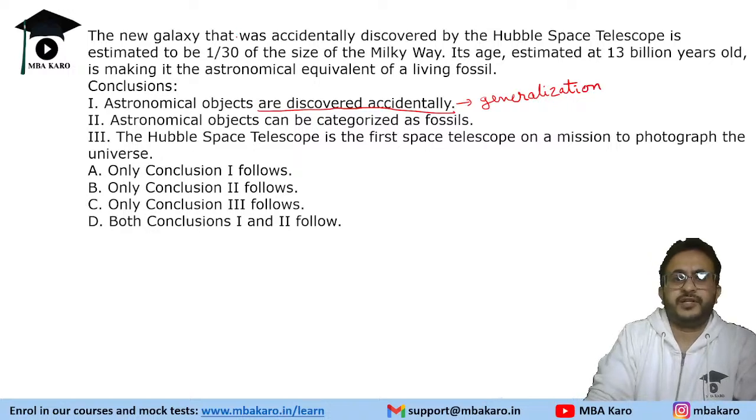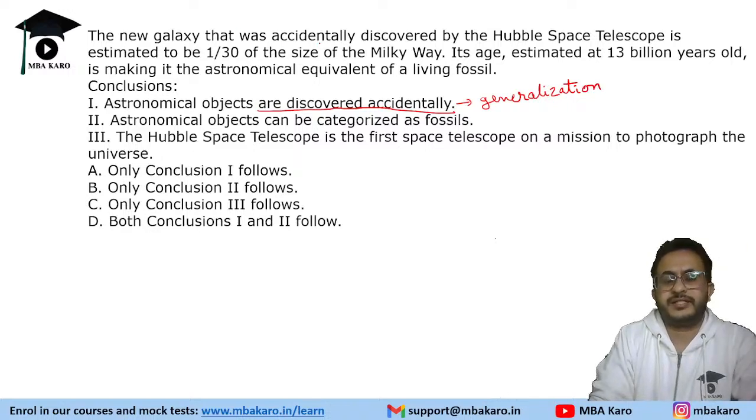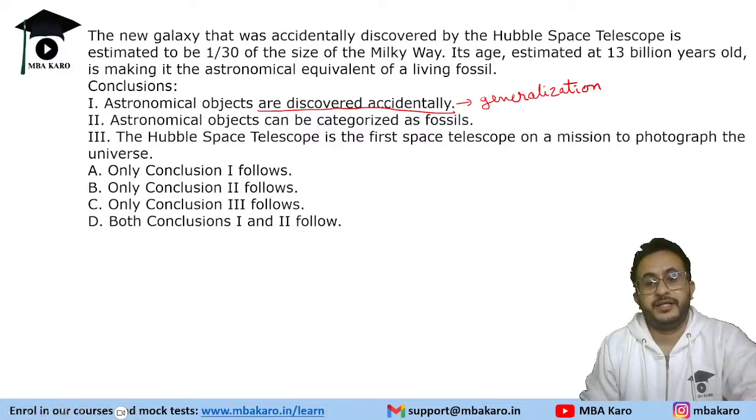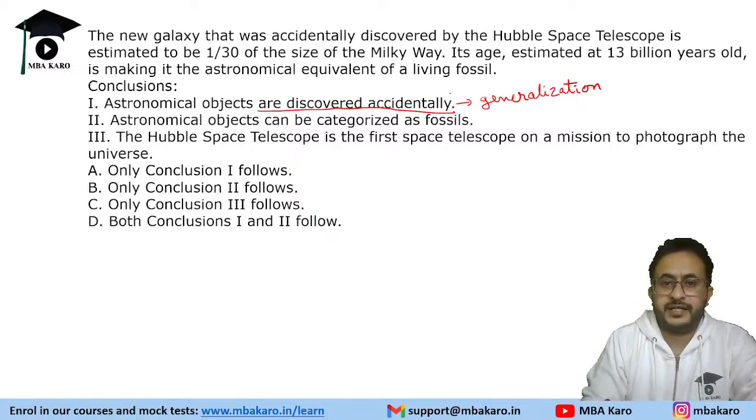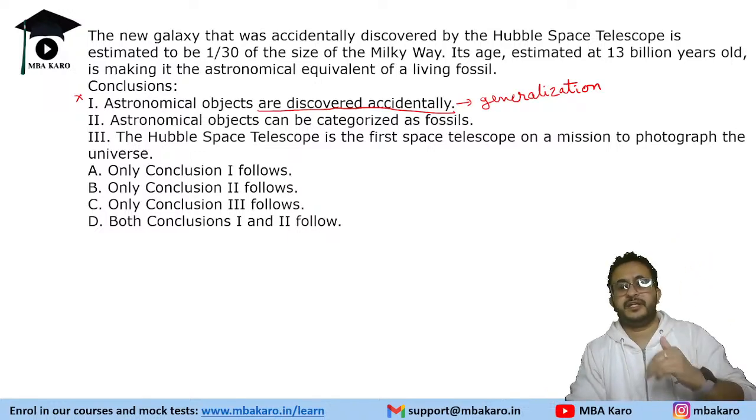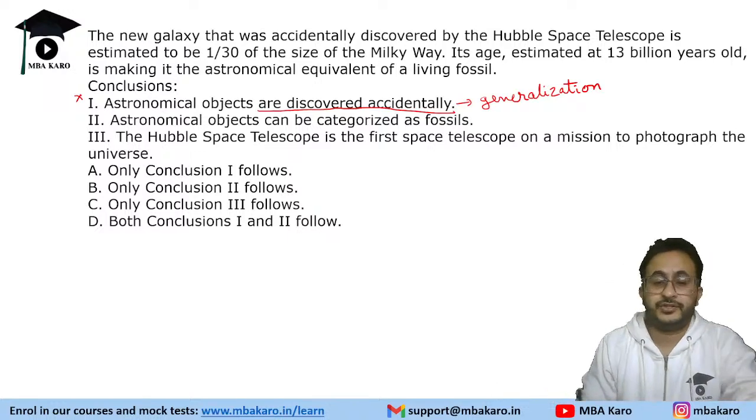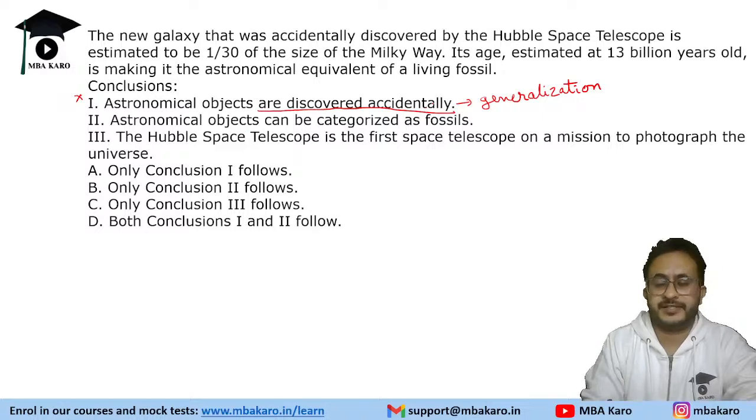But this was one of those that was accidentally discovered. That does not mean that all objects are discovered accidentally. So that is not a conclusion because it's making a generalization. When we say astronomical objects are discovered accidentally, "are" means it's a definite thing that they are discovered.